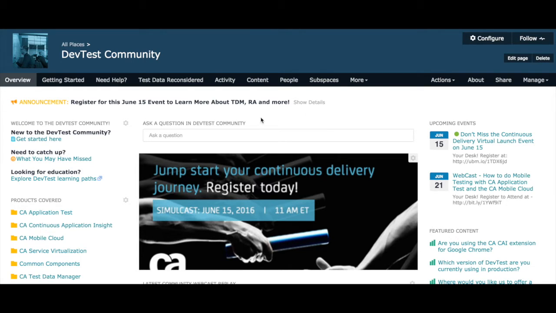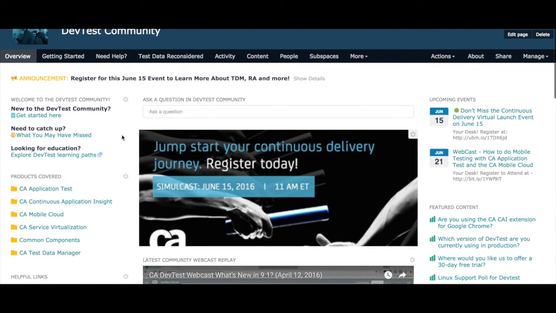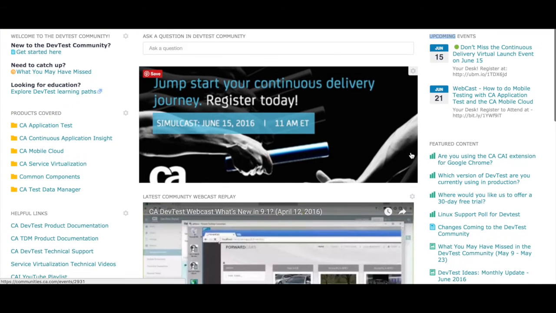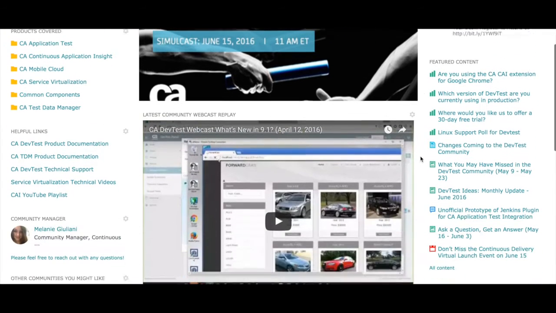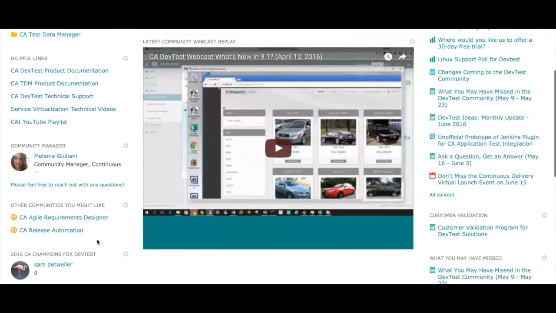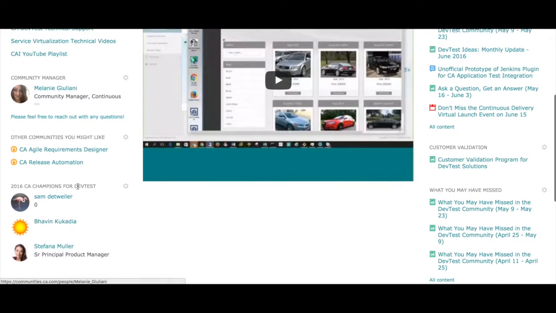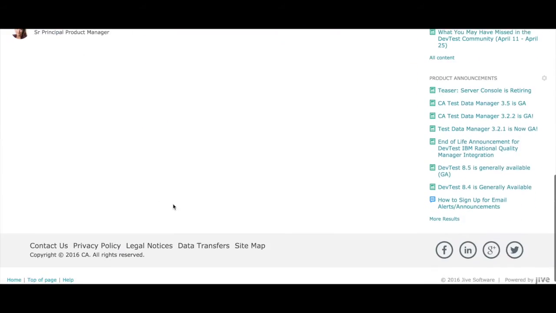Community product pages are getting a bit of an overhaul. Now there will be more tabs and pages to help you find the information you're looking for much faster and easier. The overview page remains the same. Here you'll find information about the community, ask questions, upcoming events, webcast replays, products covered. The only thing not on the overview page is the activity stream. That is now its own page.